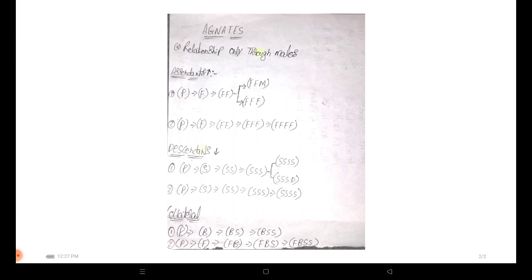So what is the third concept? It is collateral. What is collateral? It is the combination of both ascendants and descendants. So how is that? When you see the example, there is a deceased person and he has his own brother, and that brother has a son, and the brother's son's son.